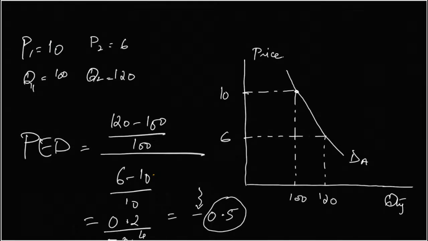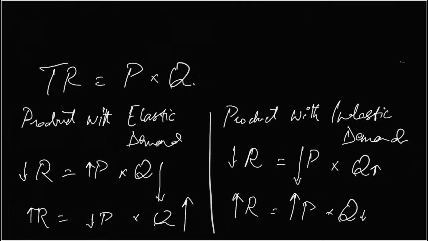Okay, then the last thing that we discussed was how consumers can use this concept of PED to increase or decrease their revenues. Eventually we concluded that for elastic demand, the better strategy is to reduce the prices, which would help the quantity demanded increase by more than that, and the revenue would increase. And for inelastic demand, you can simply increase the prices, the quantity demanded won't fall by that much, and the revenues would increase.